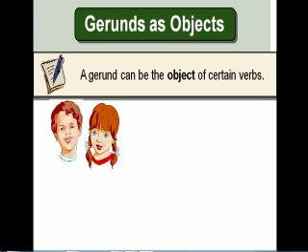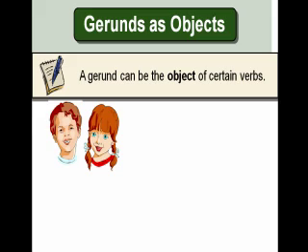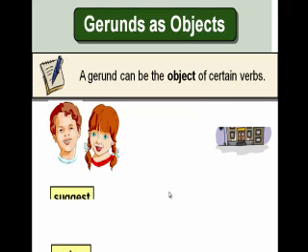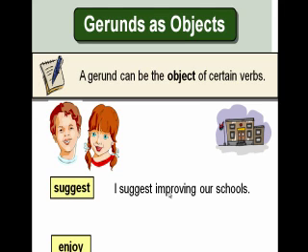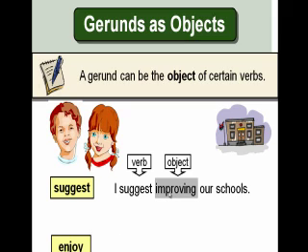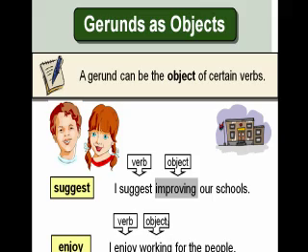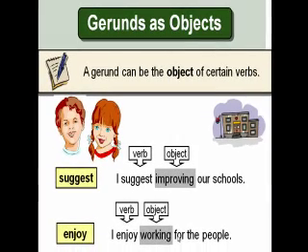Now let me talk about the last part of our class, and what we want to do next is we want to learn how gerunds can also be the objects of sentences. And so let me give you a few examples about that. So we heard politicians say, I suggest improving our schools. So as you can see, suggest is our verb, and improving becomes the object of our sentence. So it's no longer a verb. I enjoy working for the people. This is what politicians say.